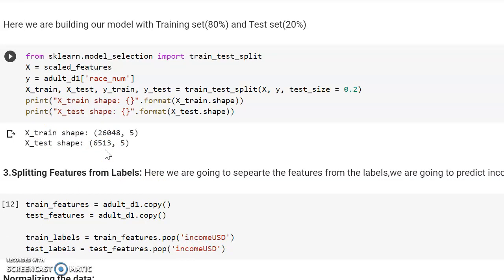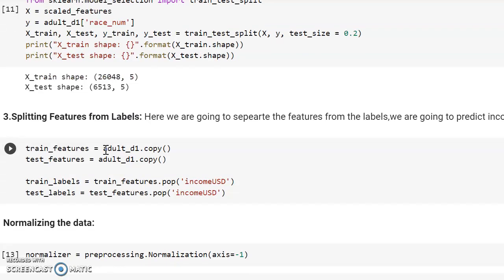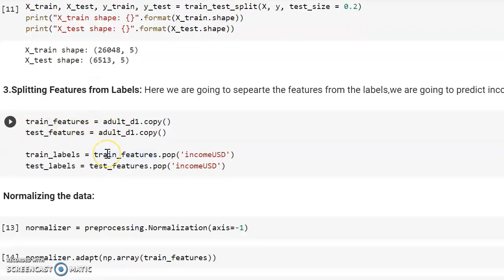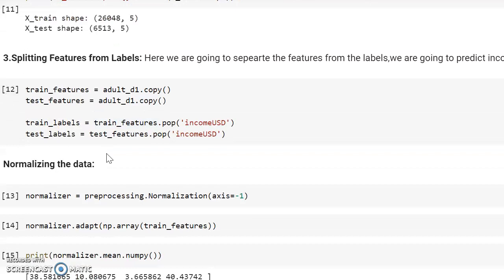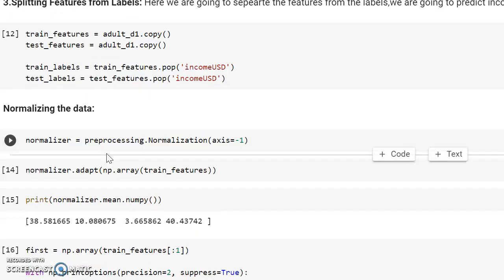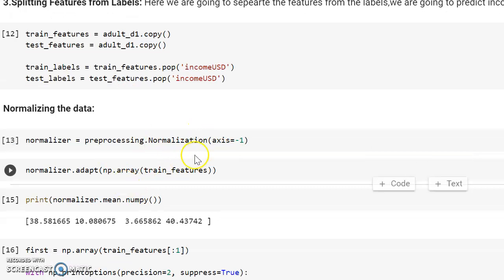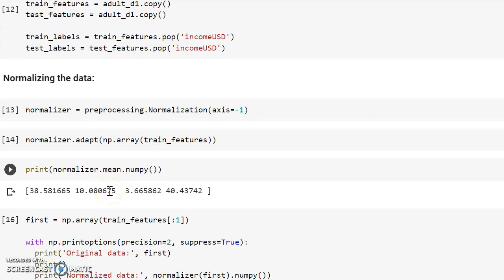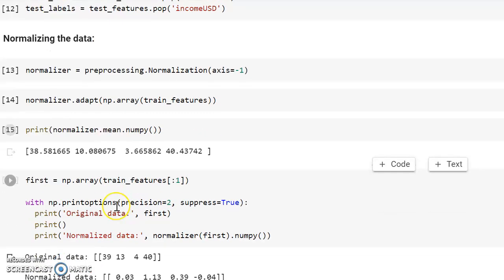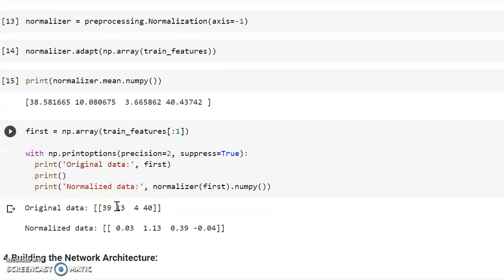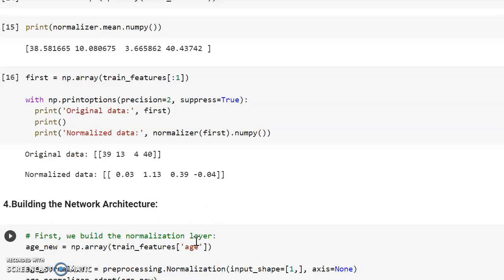After that, we're going to separate the features from the labels. We are going to predict income, splitting the feature labels like train features, test features, and income USD labels, and normalizing the data. I'm accessing using -1, and printing the mean. I printed the mean with numpy, and with this I'm getting the original data and normalized data. You can find the output here, a list of original data and normalized data.